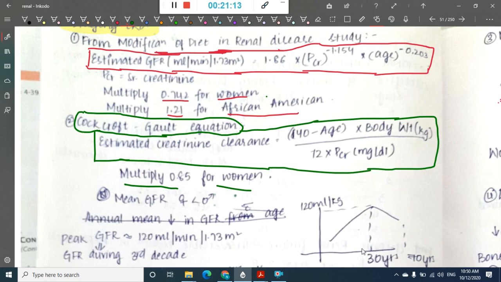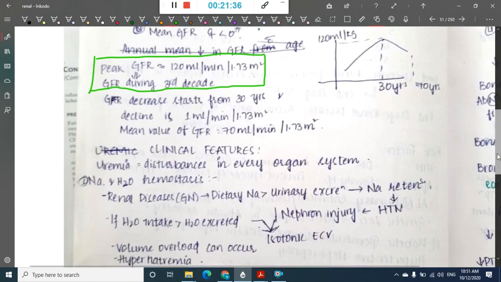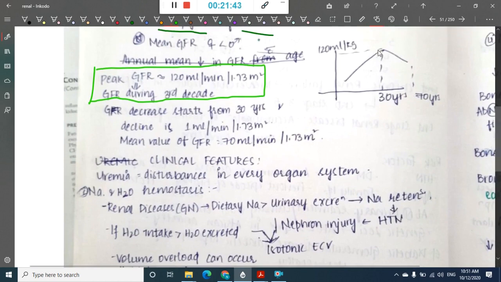Now if you see the GFR in the third decade, the GFR is equal to 120 milliliters per minute per 1.73 meter square. So GFR during the third decade is 120 milliliters per minute per 1.73 meter square. From the third decade, that is from 30 years, the GFR starts to decline.